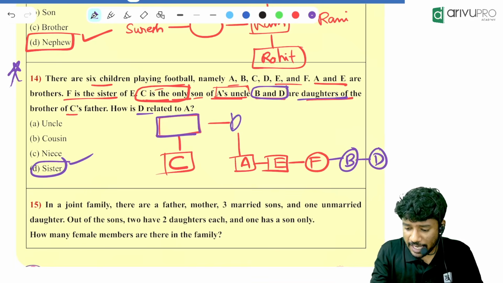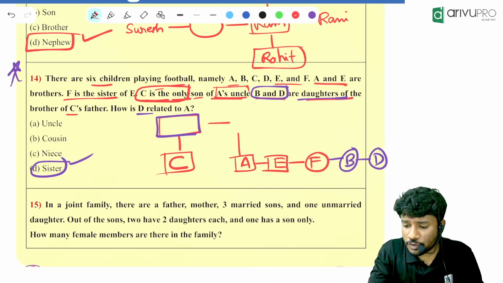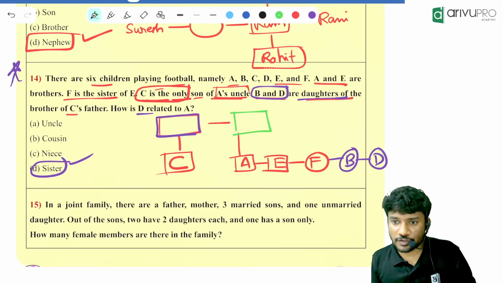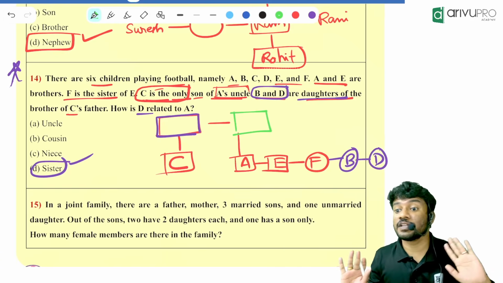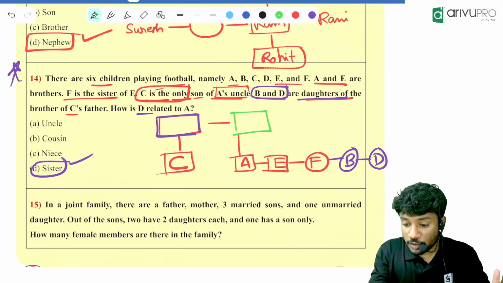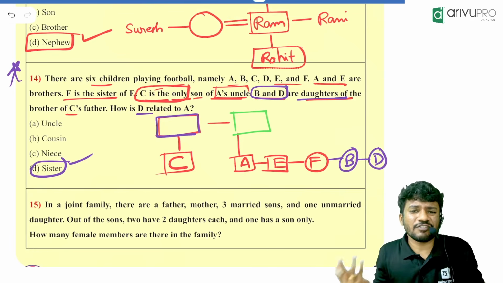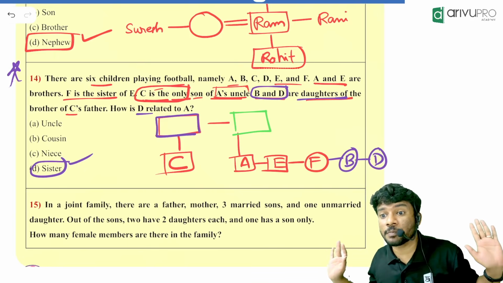instead of this A's parent, initially it was A's parent. I will assume that it was no one but our A's father. That way I assumed. I told you in the beginning, always try to fill the gap. We will not try to create another brother over here. We can do that, but don't do that. Always try to fill the gap. That is the best approach.